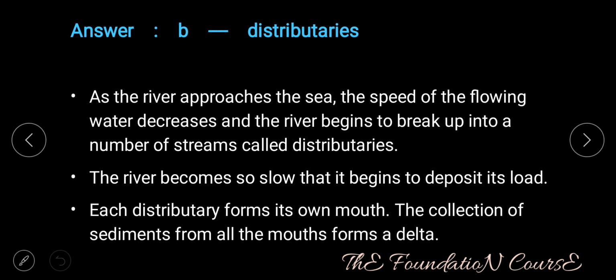Answer is option B, that is distributaries. As the river approaches the sea, the speed of the flowing water decreases and the river begins to break up into a number of streams called distributaries. The river becomes so slow that it begins to deposit its load. Each distributary forms its own mouth. The collection of the sediments from all the mouths forms a delta.